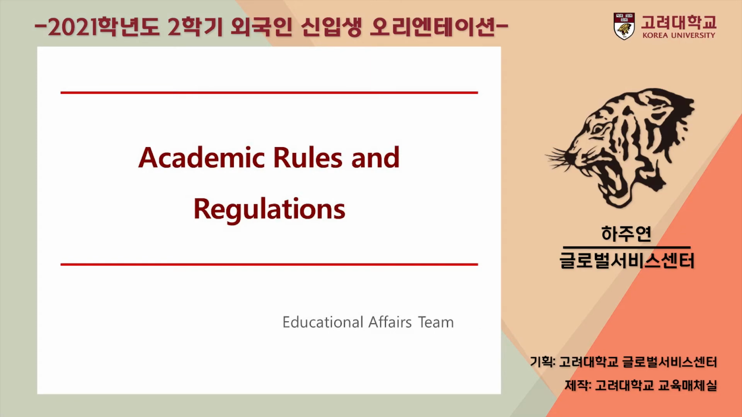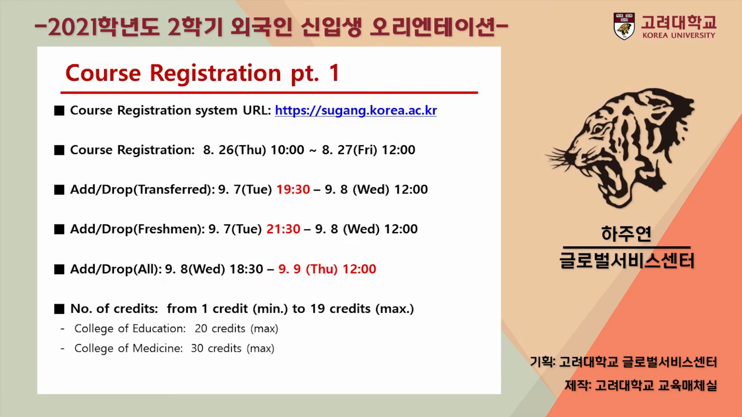In this session, I would like to explain about academic rules and regulations. First of all, I will explain about course registration. The website we'll be using for course registration is sugang.korea.ac.kr. The course registration for freshmen is from August 26, 10 a.m.